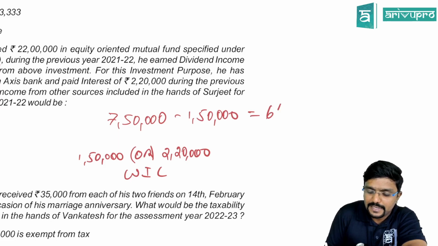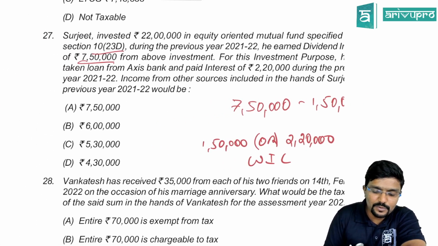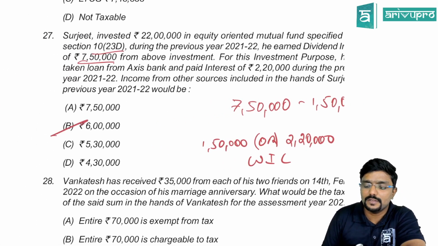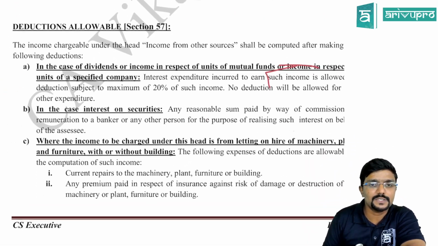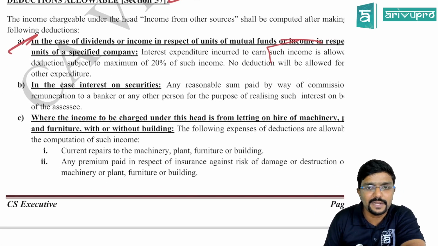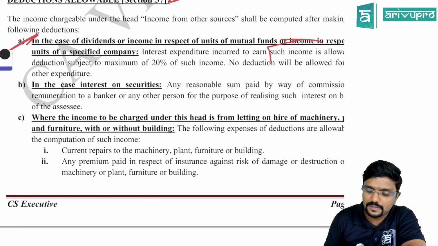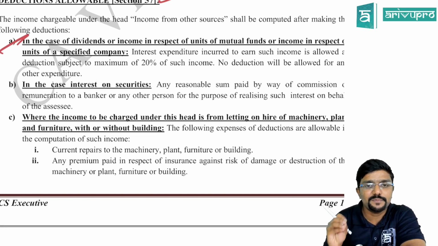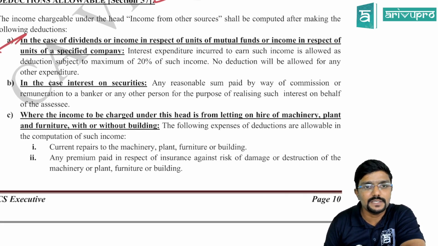Remaining 6 lakh would be taxable, guys. This is as per income from other sources under section 57. You can see the first point itself. I have given it in my regular material also. Interest expenditure incurred to earn such income is allowed as a deduction.